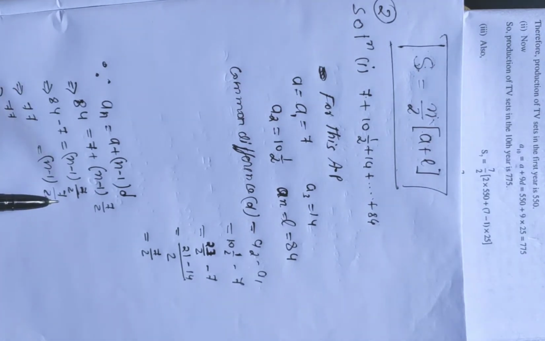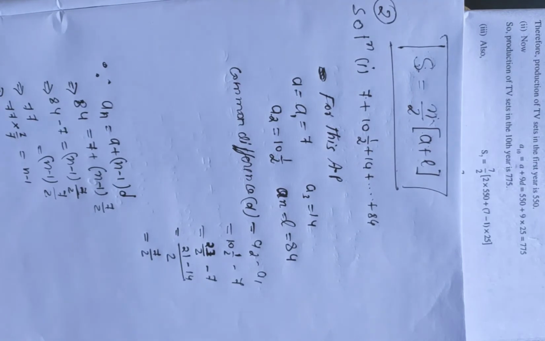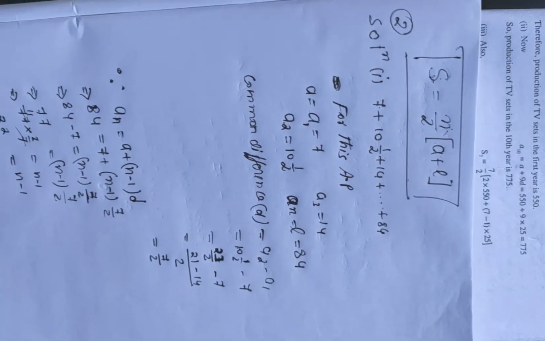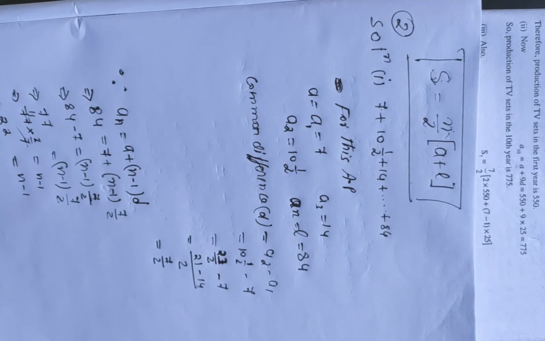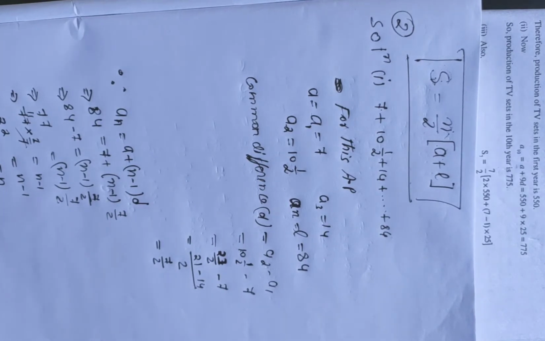Now next step, this implies 77. Now bring this 7 by 2 to the left hand side. It will be 2 by 7. 7 elevens are 77, so the remaining is 11 times 2, 22, equal to n minus 1. So this implies 22. If we bring this minus 1 to the left hand side, it will be plus 1 equal to n. So this implies 23, n equal to 23. Now we got the value of n, it is 23.